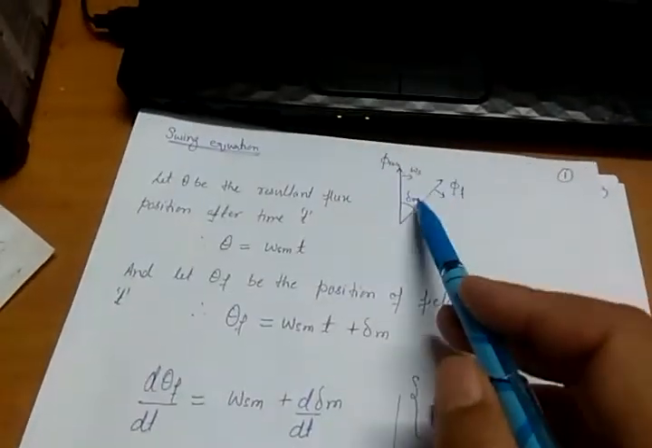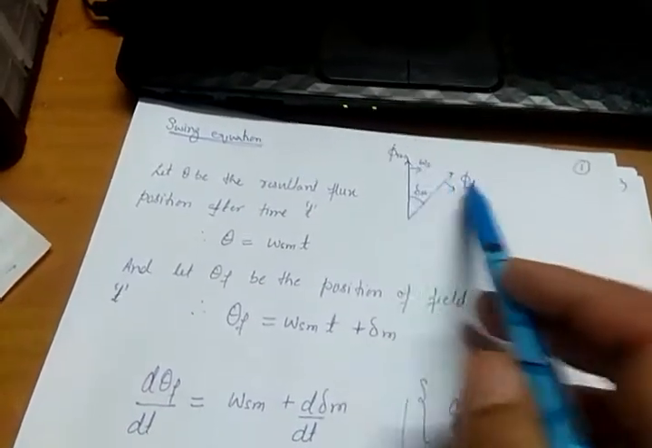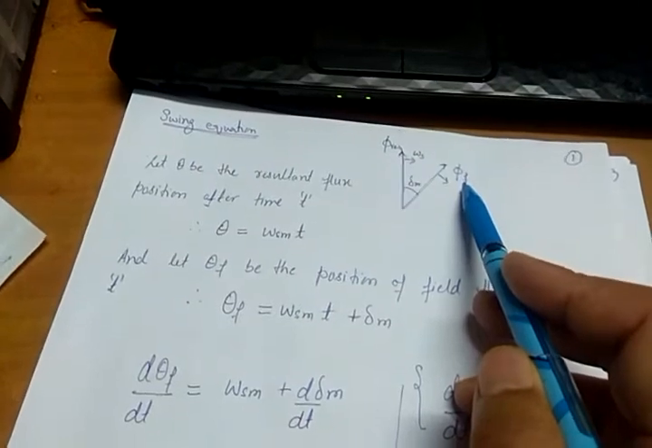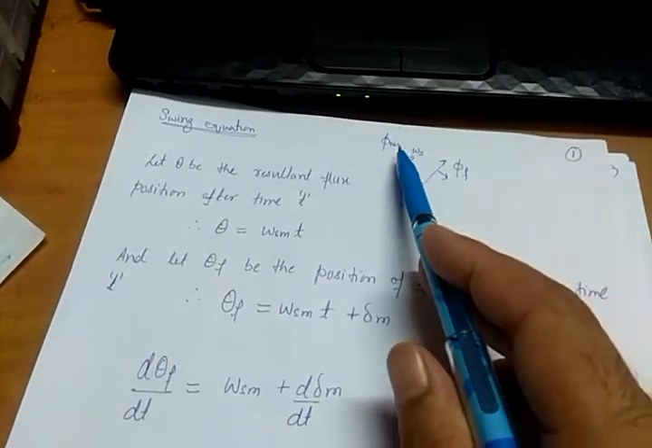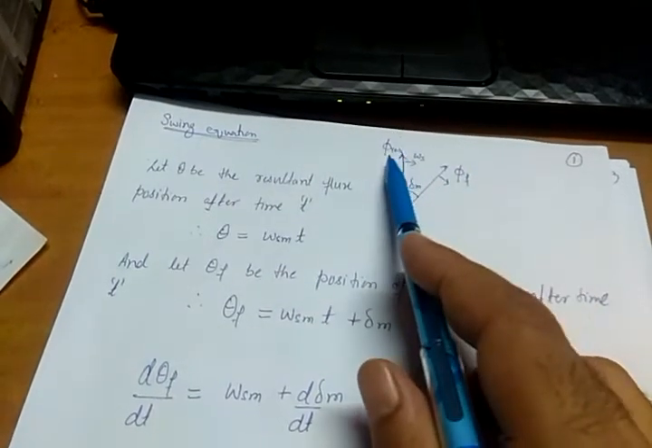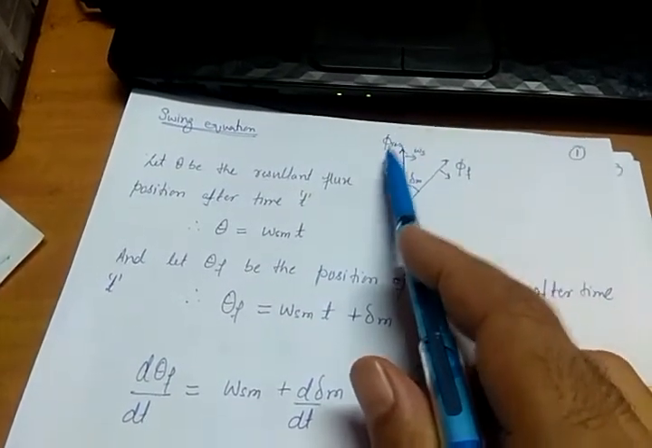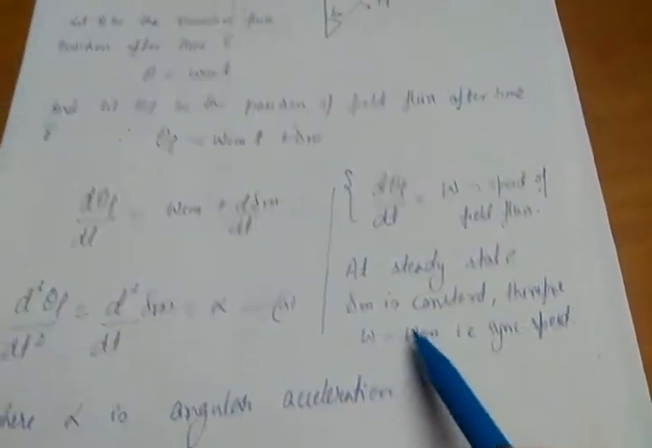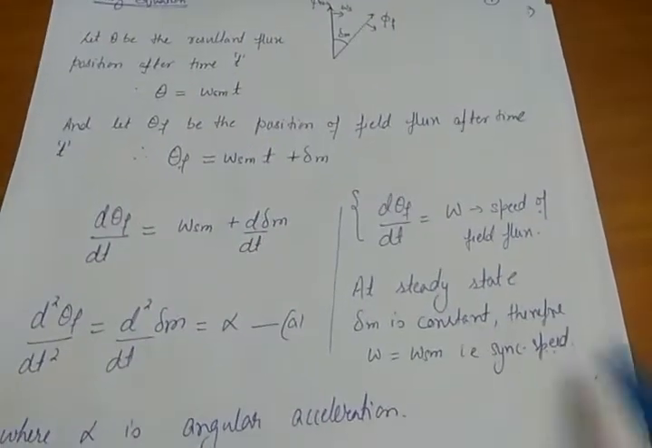Okay, so at steady state delta is constant and both the fluxes are moving at the same speed, so theta f will also rotate at the same speed, this phi f will rotate at the same speed as that of phi resultant, which is nothing but omega s. So that's why I am showing here omega is the speed of the rotor and it is equal to omega sm, which is the synchronous speed.